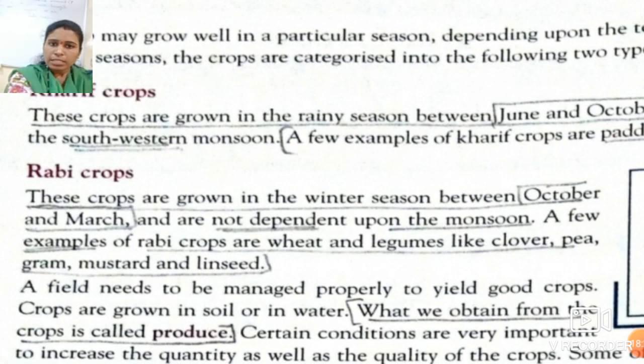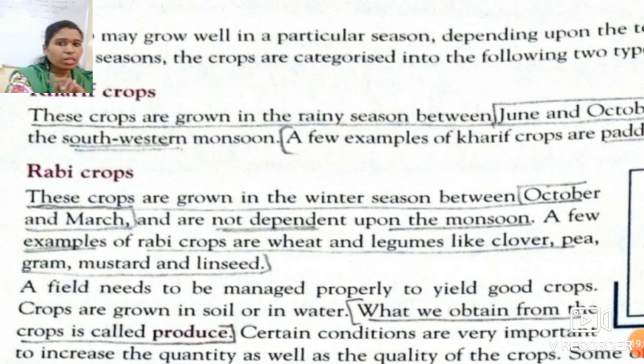The season for the kharif crop is June to October, while the season for the rabi crop is October to March. The examples of the kharif crops are paddy, cotton, rice, soybean, maize. The examples for the rabi crops are legumes like clover, pea, and crops like wheat, etc.